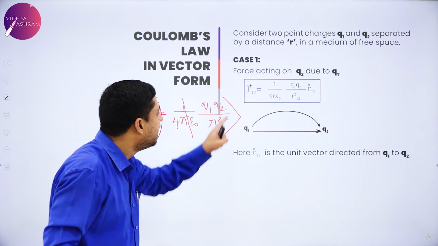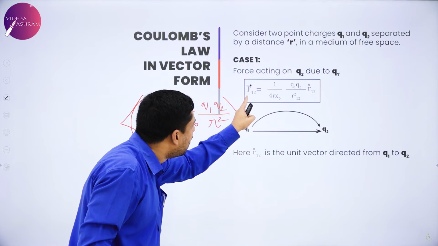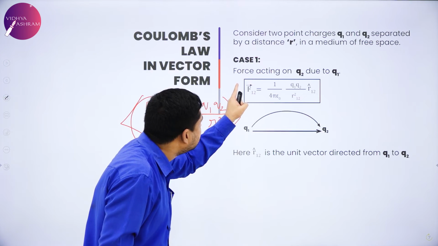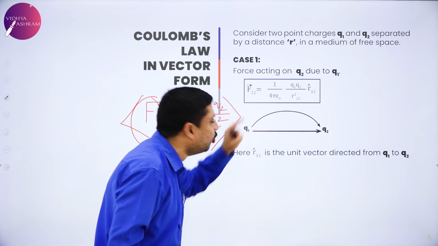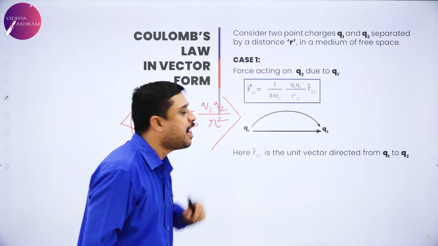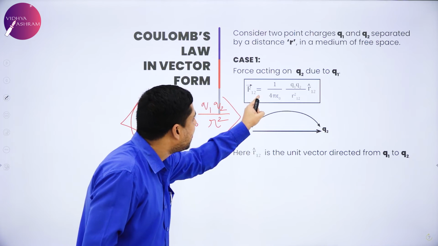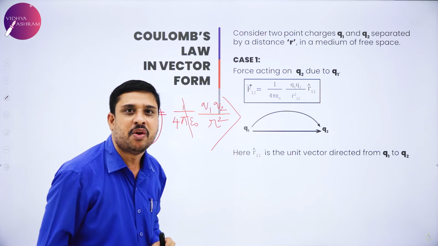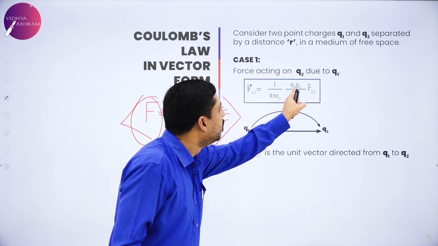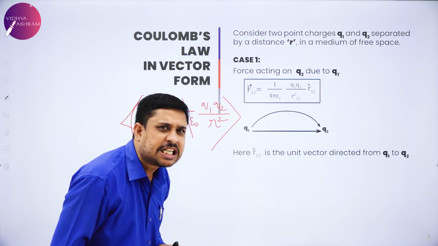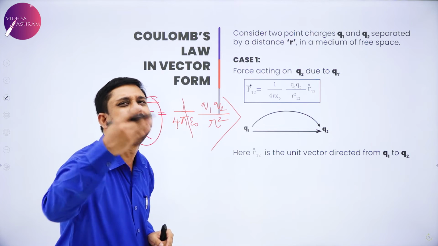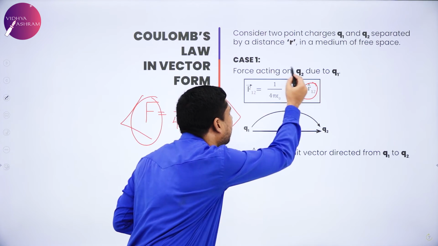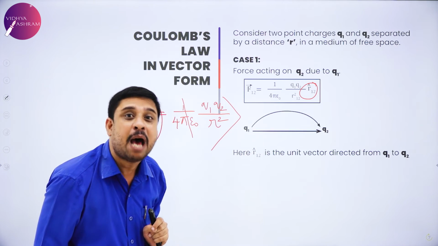Therefore, I write vector F12, which means force acting on Q2 due to the charge Q1, is equal to 1 by 4 pi epsilon naught Q1 Q2 divided by r square 12, again showing the distance between the two charges. But remember here, r cap 12.